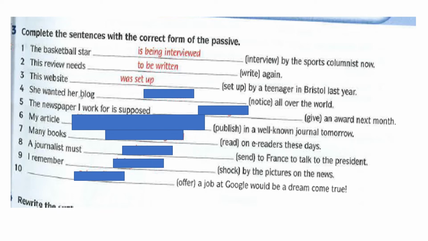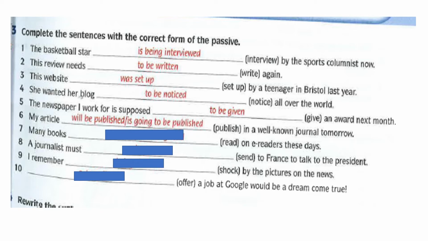Okay, the website was set up by a teenager in Bristol last year. Number 4, she wanted her blog to be noticed all over the world. Number 5, the newspaper I work for is supposed to give an award next month. Number 6, my article will be published or is going to be published.